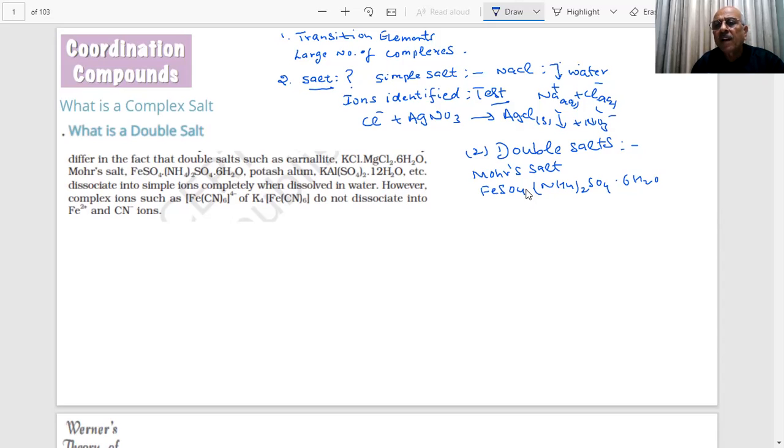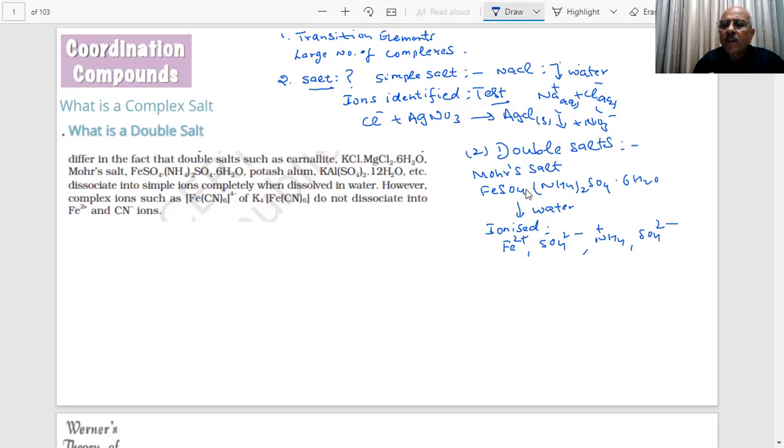So ferrous sulfate, ammonium sulfate. What is the story? As soon as you put them in water, students, what will happen? They dissociate. They are ionized and will produce more than one type of cation or more than one type of anion. You can see what types of cations you are getting, and water of crystallization, water is also present.